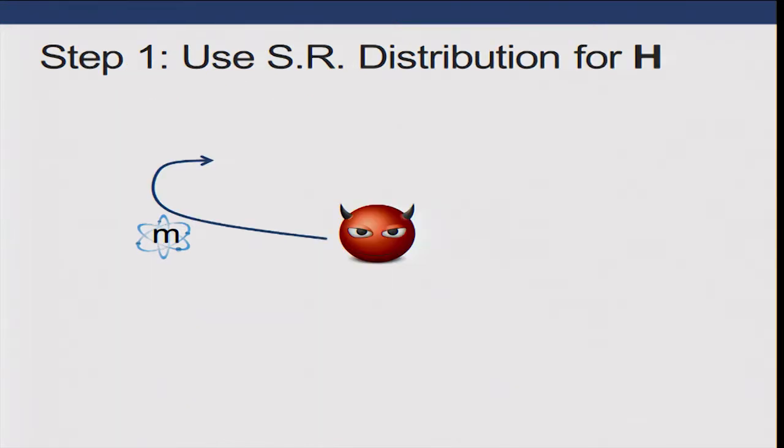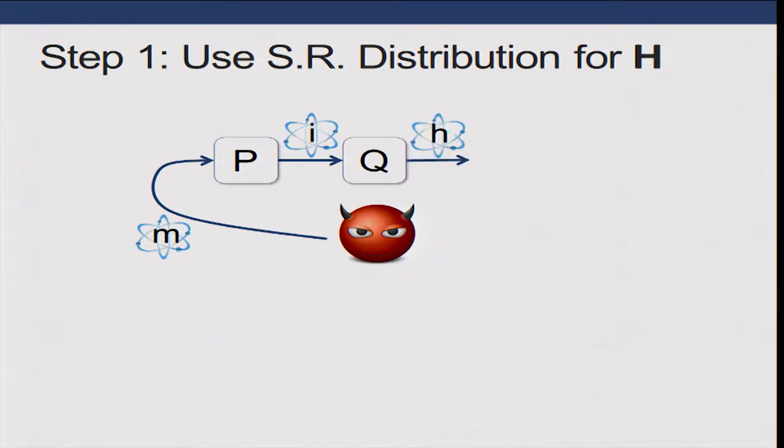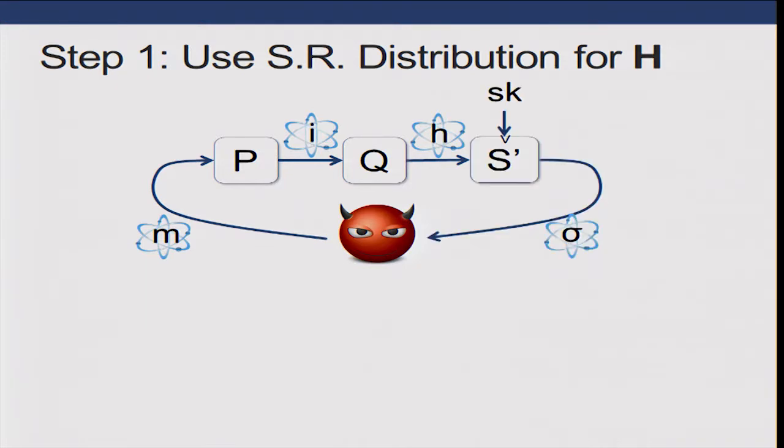So as a first step, we just swap out our random oracle with small range functions. Instead of applying a random function H, we apply our random function P to get a superposition of integers in 1 to R, and then apply Q to get a superposition of hashes. And then we just sign the hashes.